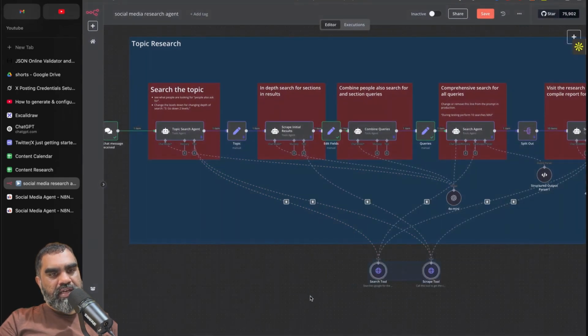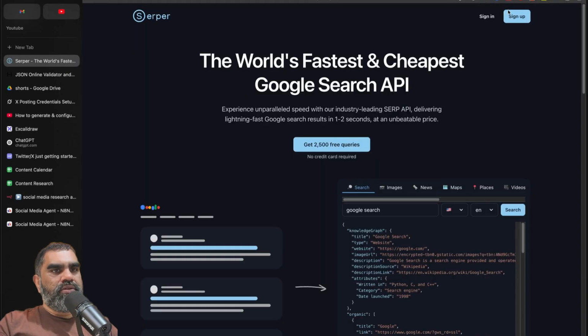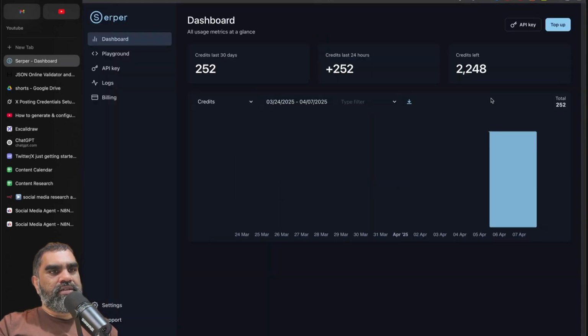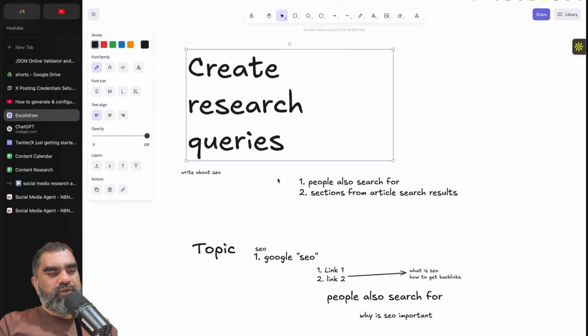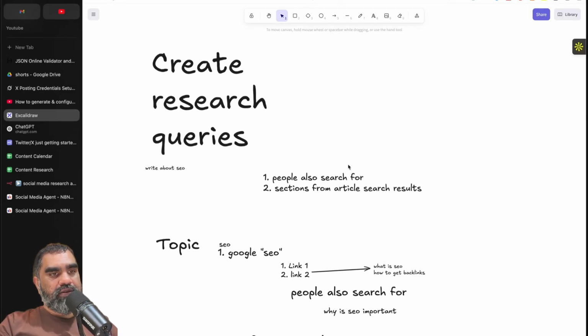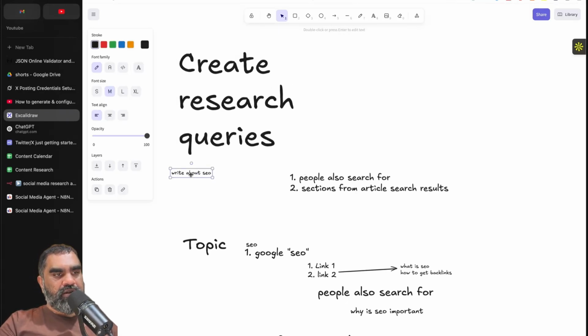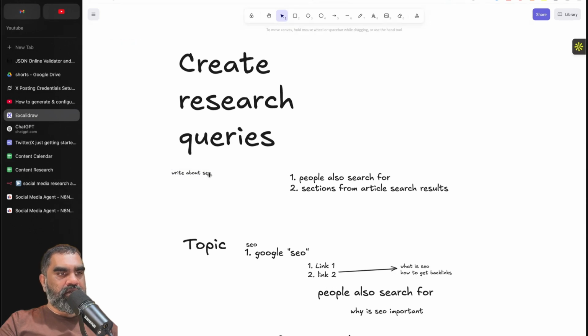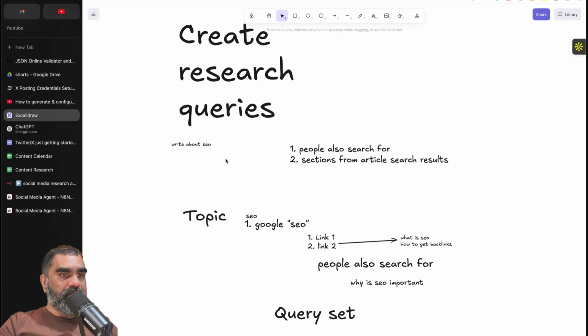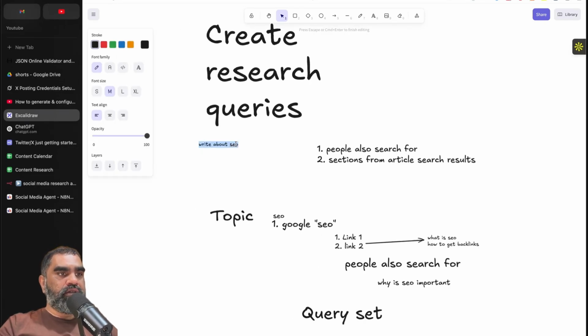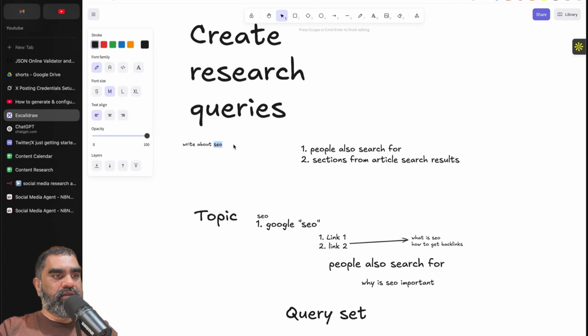Both are from the same service called serper.dev. To use it, you'll have to go there, sign up, and create an API key. Pretty straightforward. You get 2,500 queries for free. When the user asks something like "write about SEO," there's a prompt in the agent that infers what topic the user is asking about. Then it comes to the conclusion that it is SEO that the user wants to write about. It does a topic research just with that one keyword, similar to you typing SEO into Google.